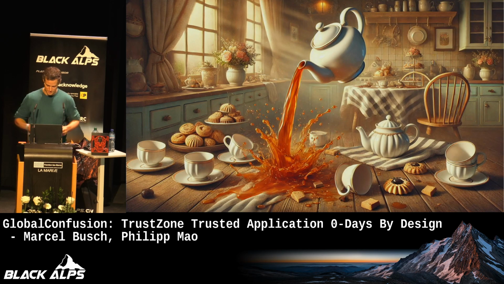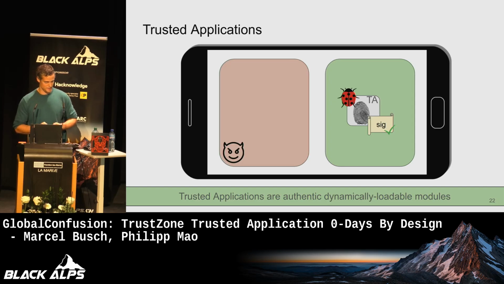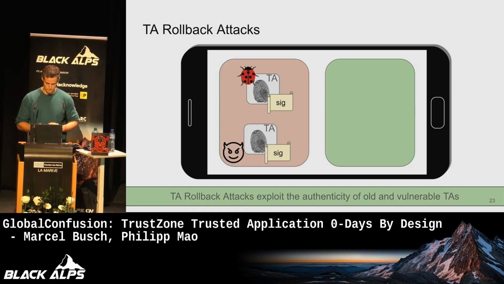We're going to spill some more tea, which goes into the following topic. So trusted applications are these little loadable blobs, right? You load them from your rich operating system into the trusted execution environment. They're like binaries that are signed, and only those that are correctly signed are accepted by the trusted execution environment. Now we found a bunch of vulnerabilities in these trusted applications, which are, to a large degree, easily exploitable, right? With the read and write primitives that we saw.